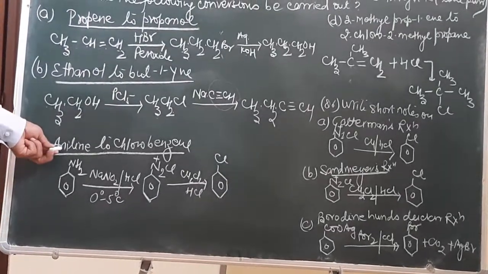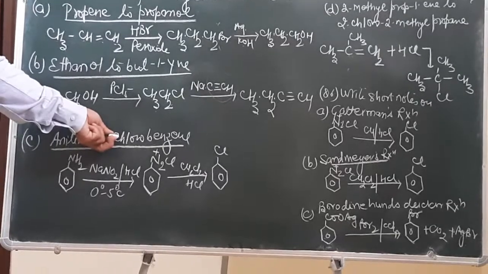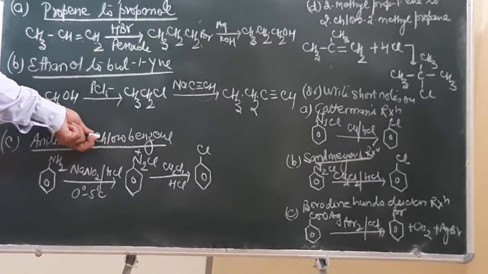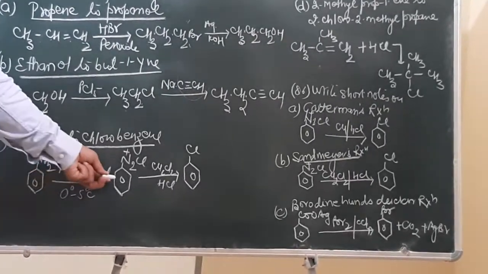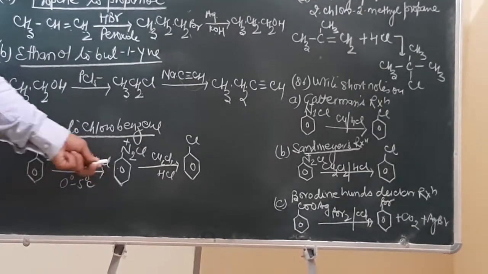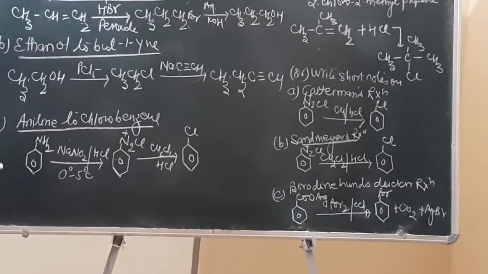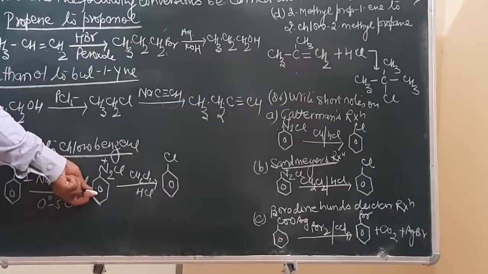Third one is to convert aniline into chlorobenzene. Remember the preparation of chlorobenzene from diazonium salt? Gattermann's reaction, Sandmeyer's reaction, any of those reactions can be applied. First of all, aniline is to be converted into benzene diazonium salt. When aniline is made to react with sodium nitrite and HCl at a temperature of 0 to 5 degrees C, benzene diazonium salt forms.